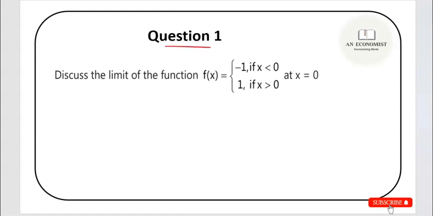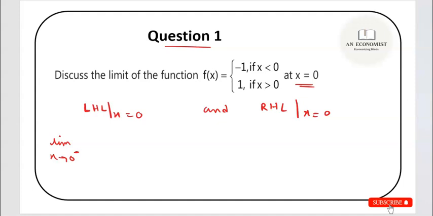Question number 1 says, discuss the limit of the function f(x), where f(x) takes the value -1 if x is less than 0, and 1 if x is greater than 0, at the point 0. As I have mentioned, you have to find the left hand limit at x equals 0, and the right hand limit at x equals 0, and see if they are equal or not. So let me do that.